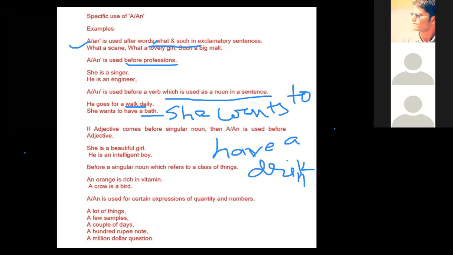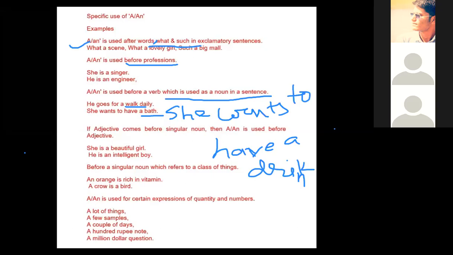The second word is: she wants to have a bath. Bath here is a noun, not a verb. If it were "he is bathing at that time," bathing would be a verb. But here, she wants to have a bath, so bath means it's a noun.